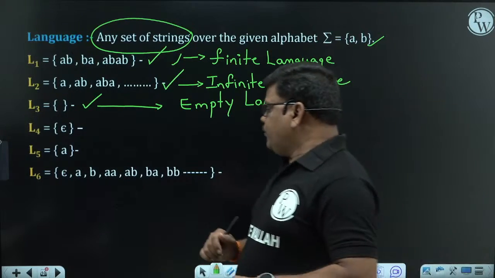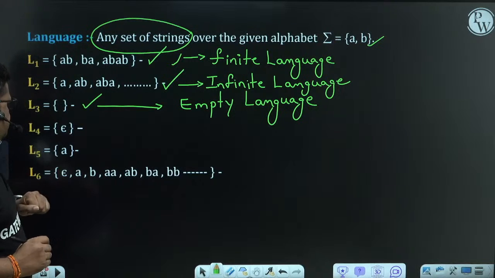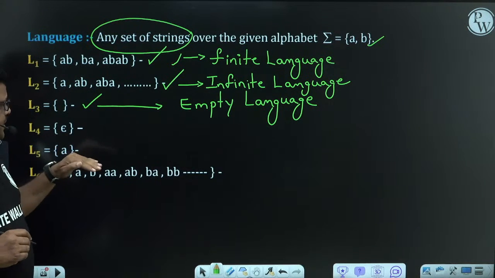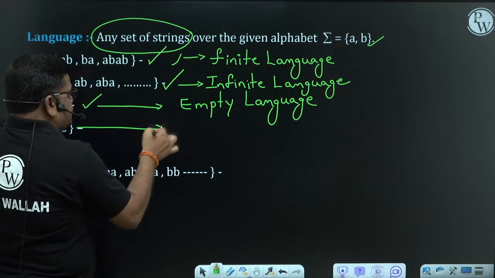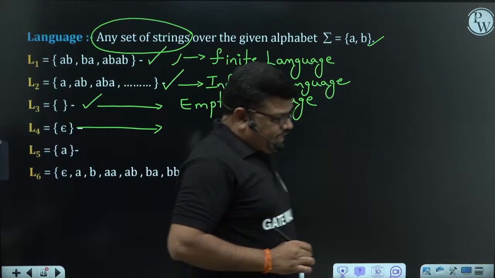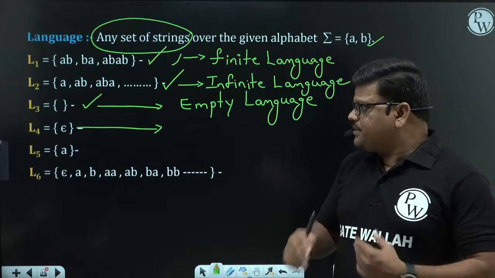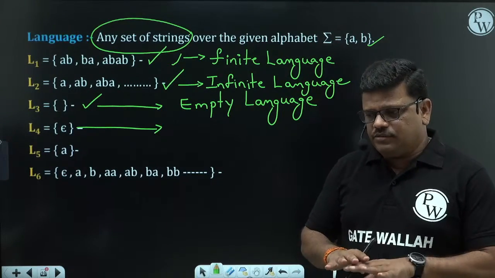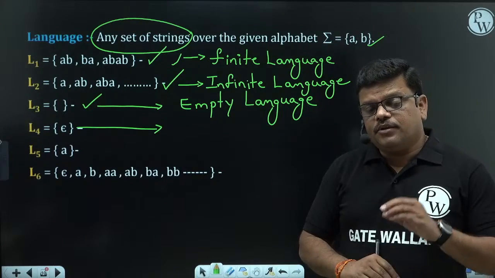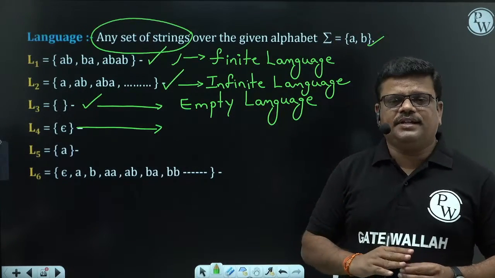See the L4 here. How many strings are there in L4? The number of strings is 1. So this is a valid language. Most of the students will get confused. Epsilon is a 0 length string, so the number of strings in L4 is 0, students may think like that, but that is the wrong way of thinking. There is one string present in L4.